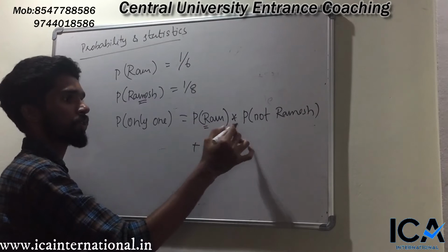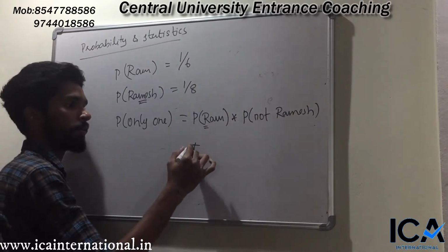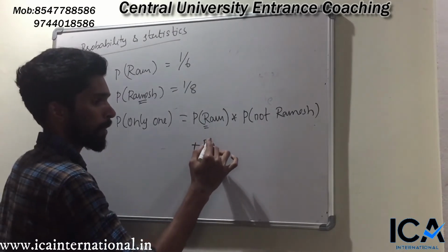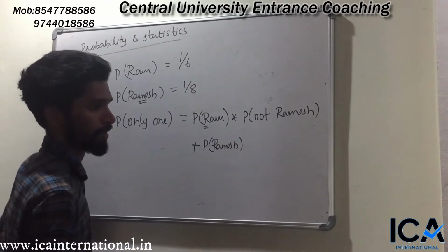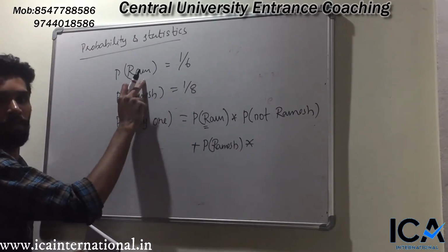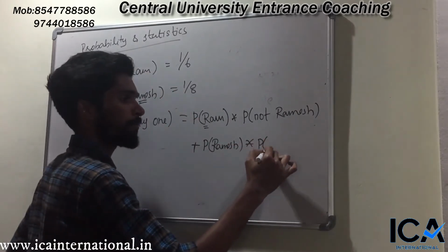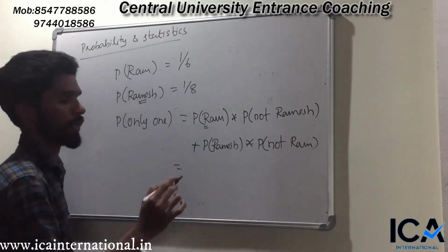Probability of Ram selection into probability of not selecting Ramesh, add probability of Ramesh selection into, if Ramesh is selected, then Ram should not be selected, right? That is P of not Ram. You will get the answer.